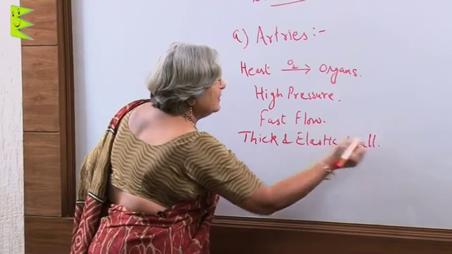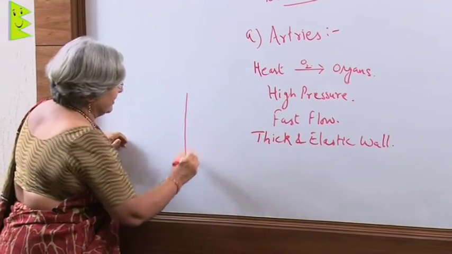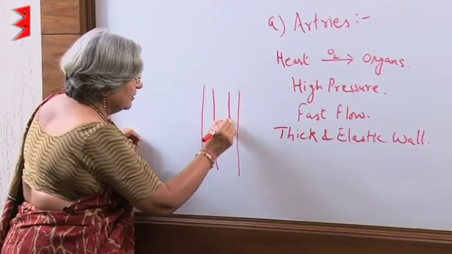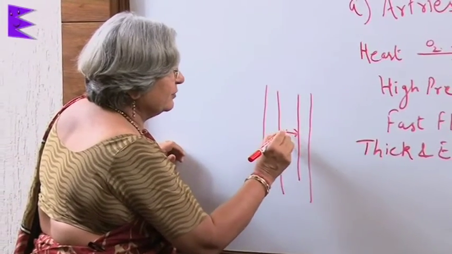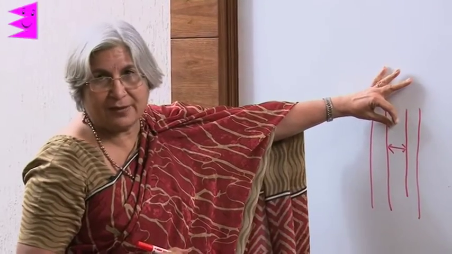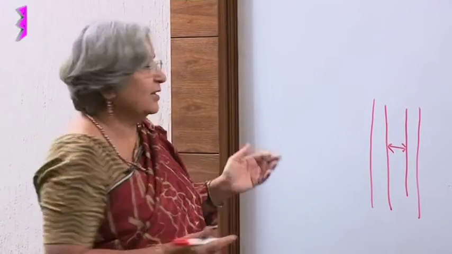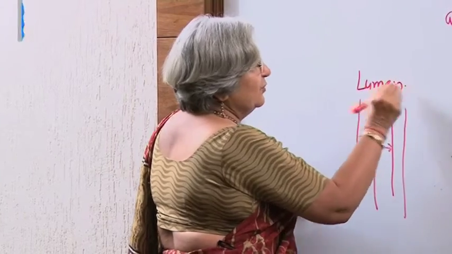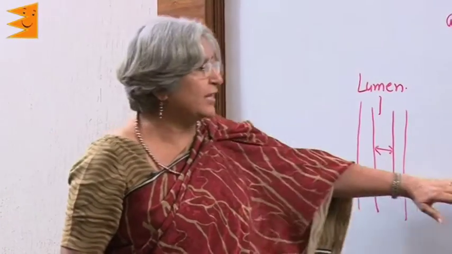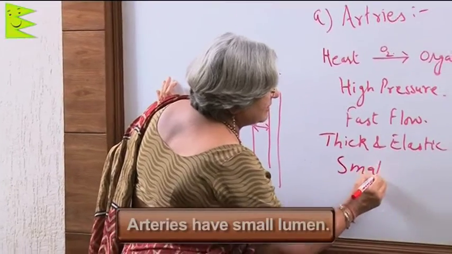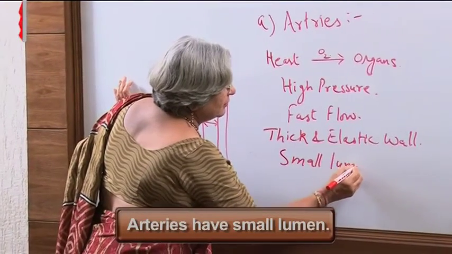If the walls are thick, now see, this is an artery. If the walls are thick, how much empty space is left? Only this much. And this is the cavity. Empty space is the cavity. And what is it called? Lumen. So, the direct fallout of thick walls is a small lumen. Arteries have a small lumen,